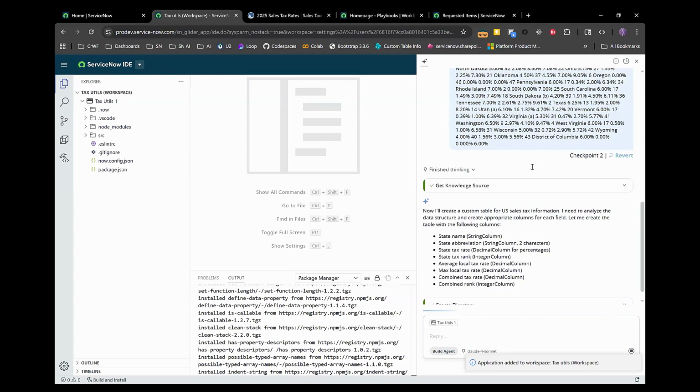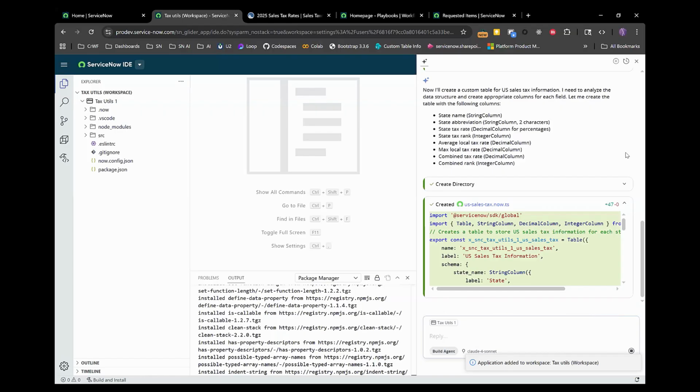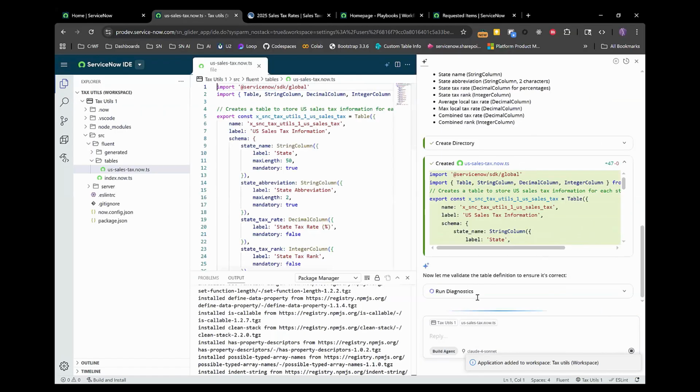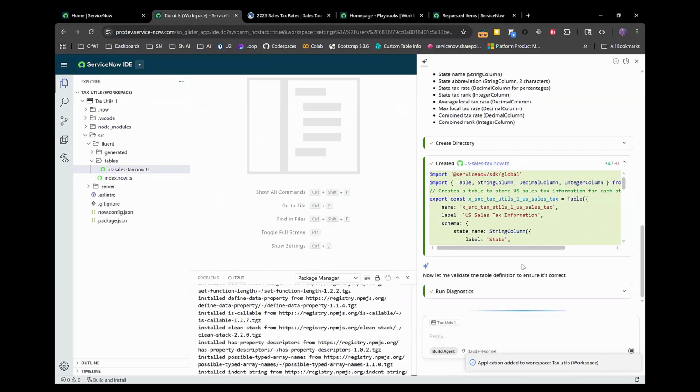And we're also utilizing Build Agent to do the abbreviations, and so we can see here that it's creating the table, and you'll also see that it's going to create the record for us in a second as well. So let's give it a second to do that.